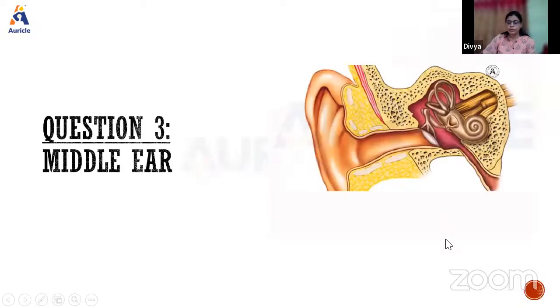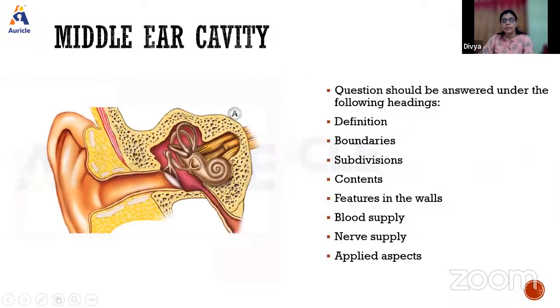The next question will go to middle ear. Middle ear is very important, one more very important question which is commonly asked. Here the question should be answered under these headings: the definition, the boundaries, the subdivisions, contents, features in the wall, blood supply, nerve supply, and the applied aspects.